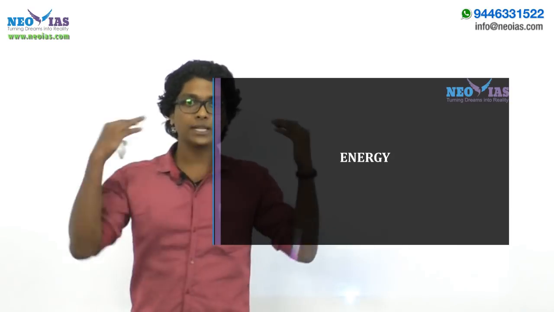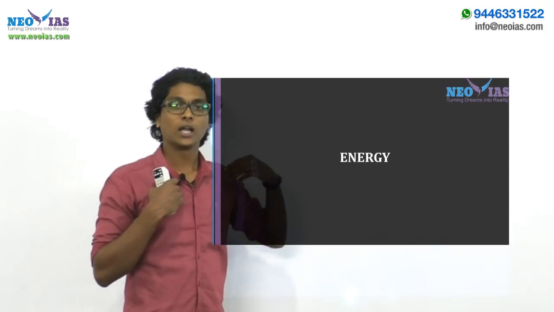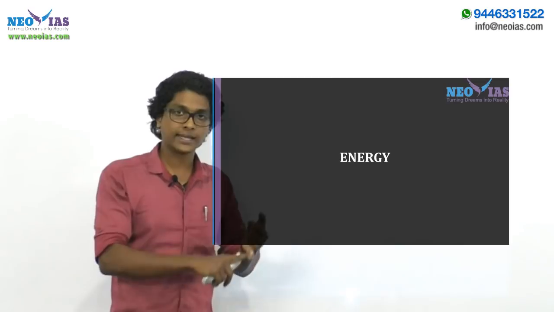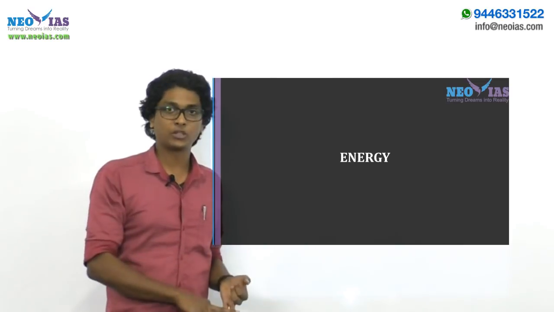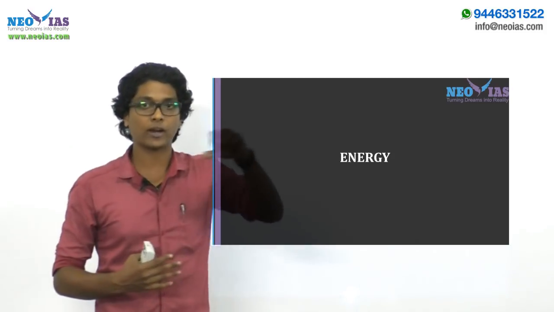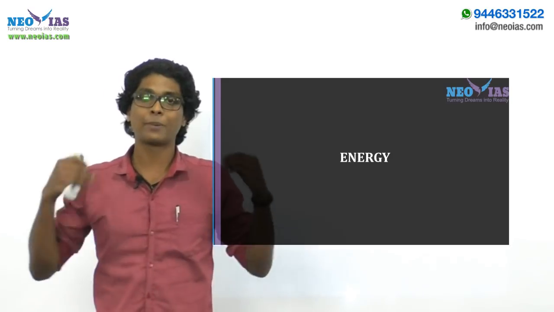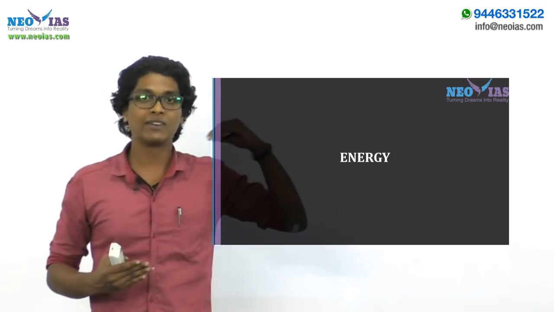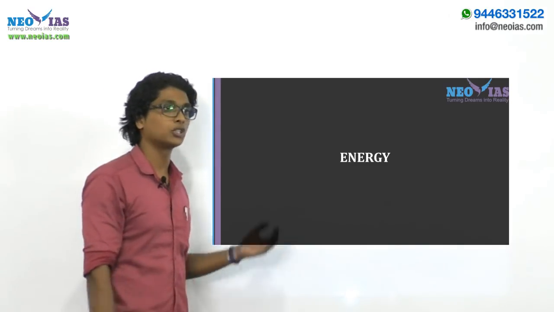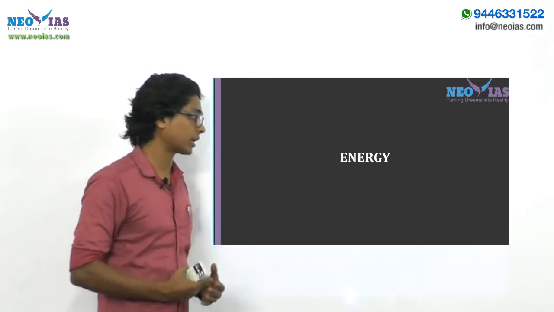So if we could provide access to sustainable and clean sources of energy, their health can be taken care of, education can be given to them, and they will be part of the economy. It will also increase the per capita income of the nation. This is how access to sustainable energy and gender equality are both related.